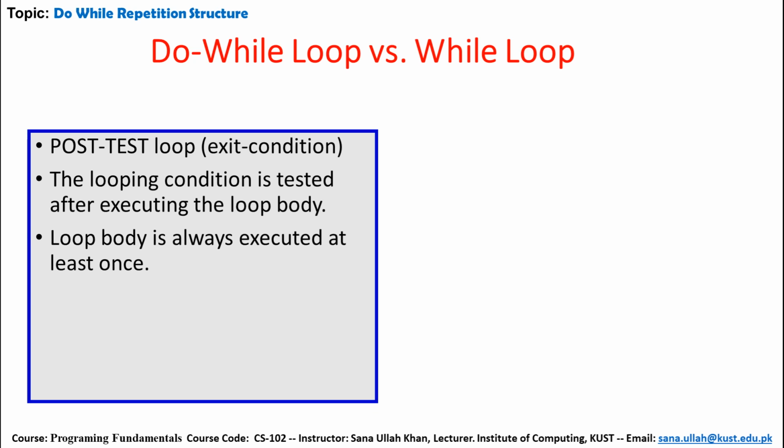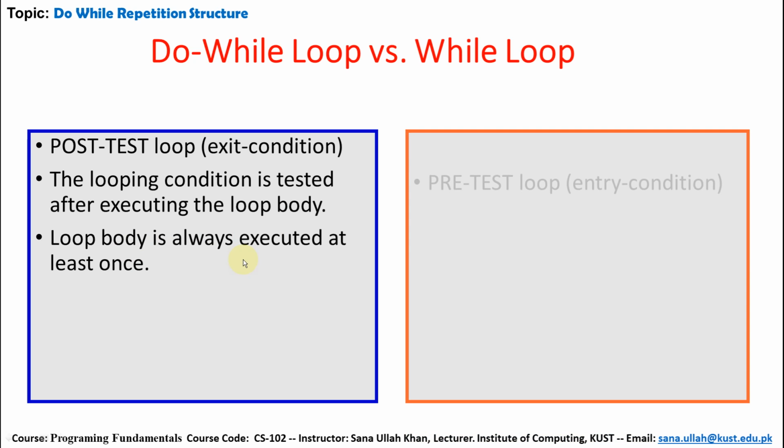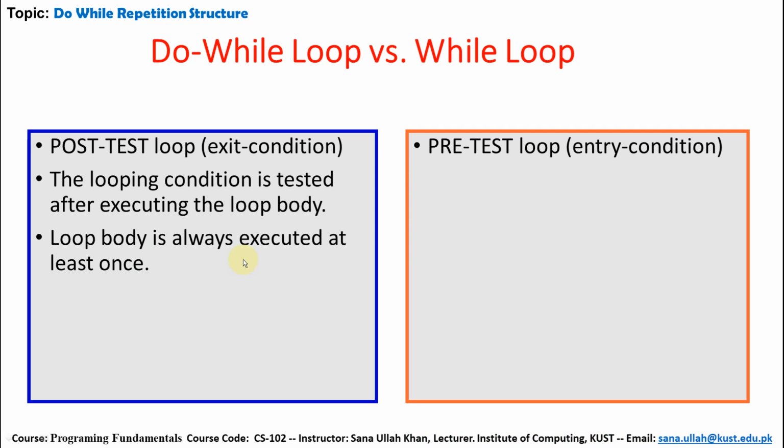The loop body is always executed at least once. In a do while loop, the test condition is called post-test, meaning first the statements will be executed, after that the condition will be checked. The loop body is always executed at least once even if the condition becomes false. While in a while loop, it is a pre-test loop, meaning an entry condition.